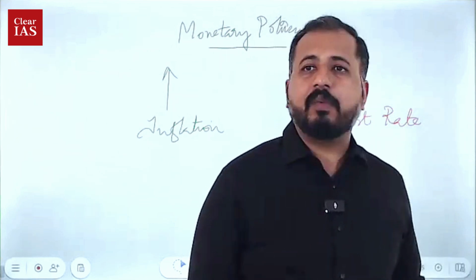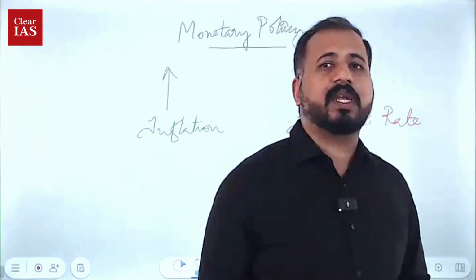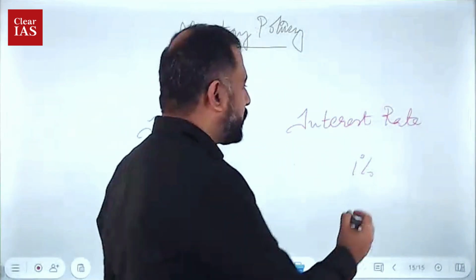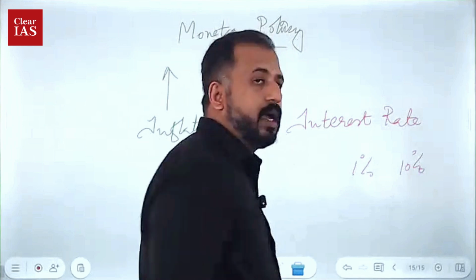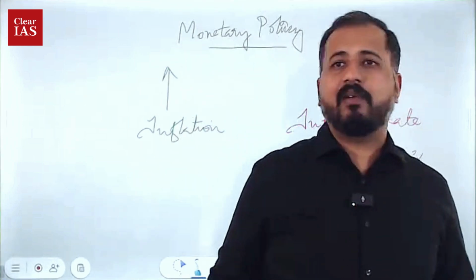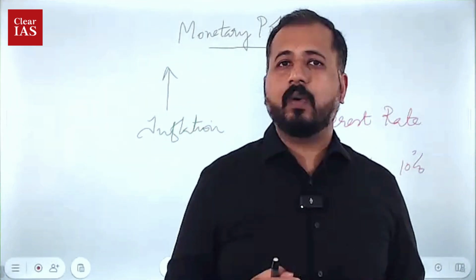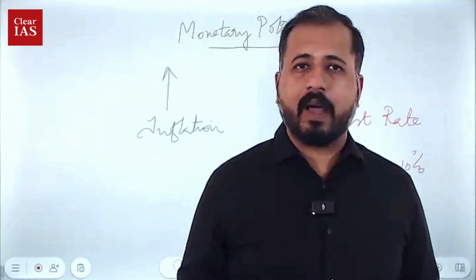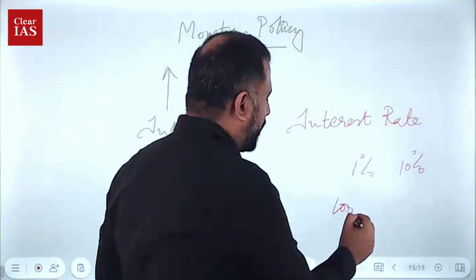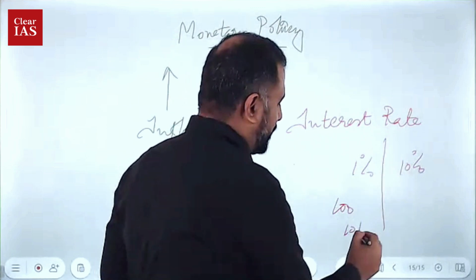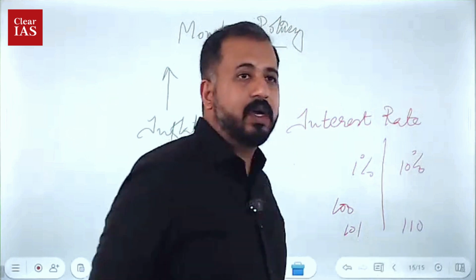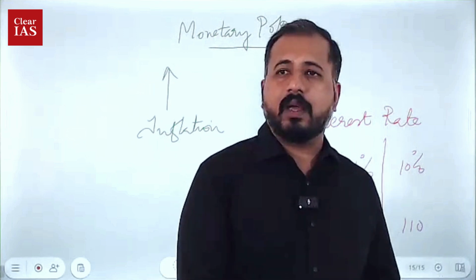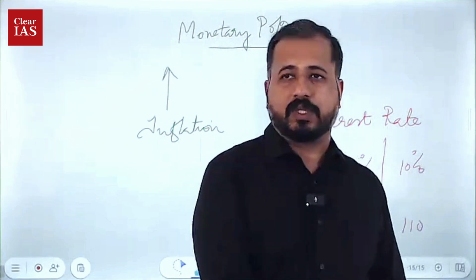So naturally, I will be spending more in the market and, to some extent, creating inflation. But suppose the government says that instead of 1%, you get 10% interest if you keep that money in the bank. Then I will be tempted. If I spend it, that money will be gone. But if I keep it in the bank, my 100 rupees will become 101 next year in the first case, and 110 next year in this case. So I will become richer by keeping the money in the bank, and I will be tempted to park it in fixed deposits.